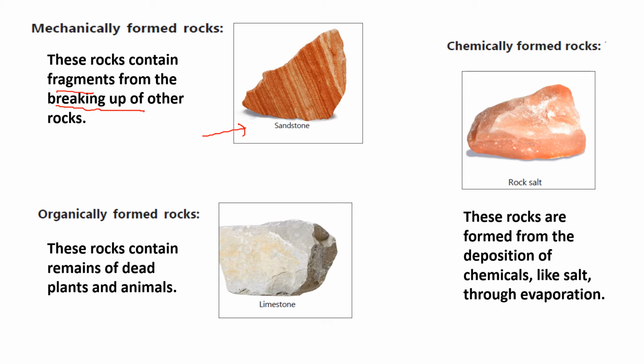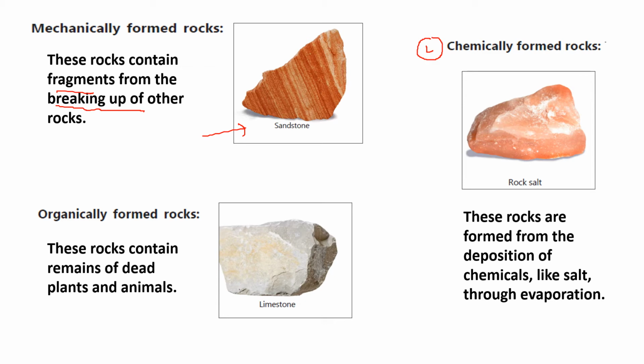On the other hand, you have the second option, chemically formed sedimentary rock. What happens? Some chemicals or materials are there, and when water gets evaporated, they get deposited. For example, salt. That type of rock is known as chemically formed sedimentary rock. The best example is rock salt. Water gets evaporated and the solid part is left over.